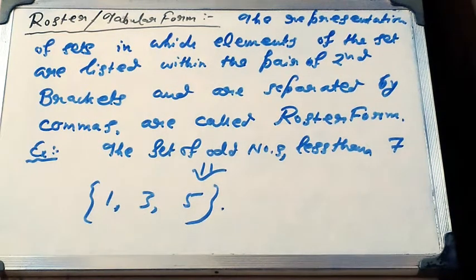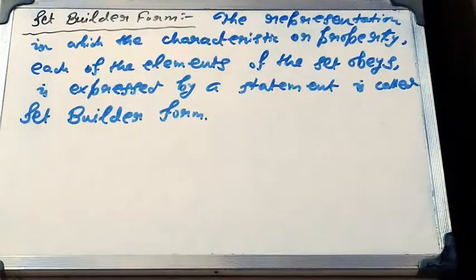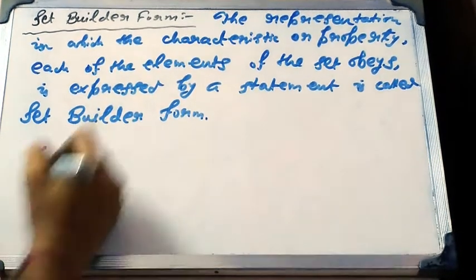The third form of representation is the set builder form. The representation in which the characteristic or property that each of the elements of the set obeys is expressed by a statement is known as the set builder form or method. In this form of representation, each of the elements of the set is described by using a variable, say x, which is followed by a symbol such that.